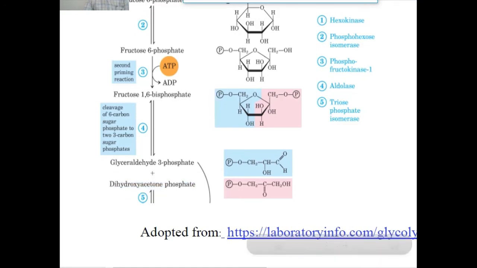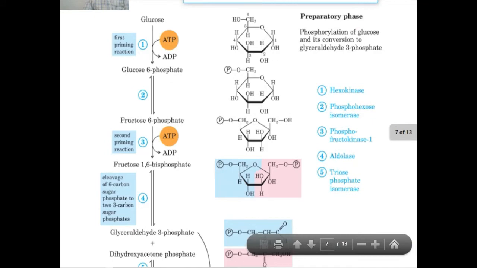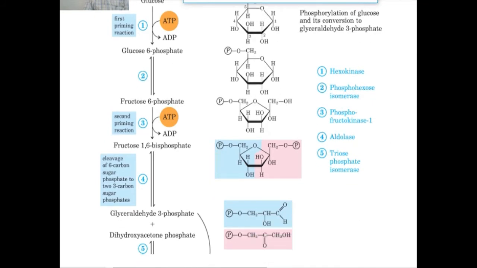The fifth reaction of glycolysis is also an isomerization.